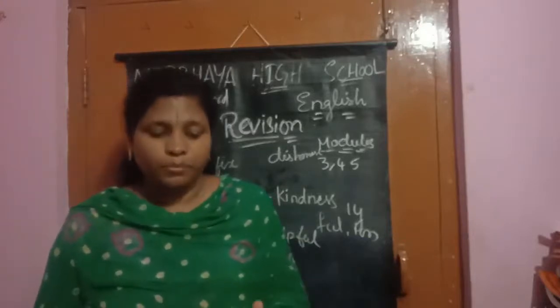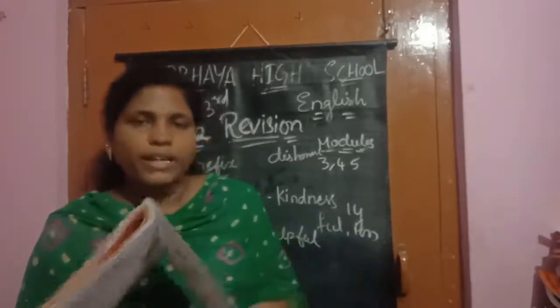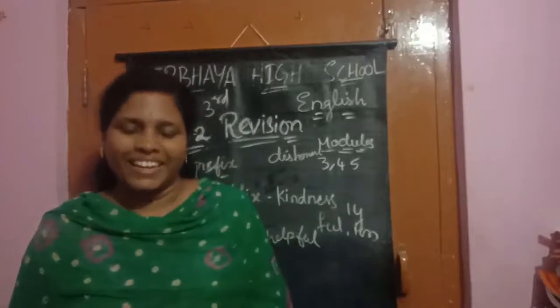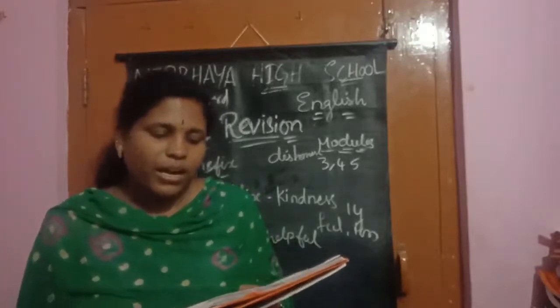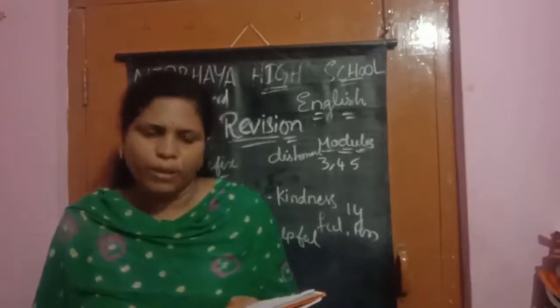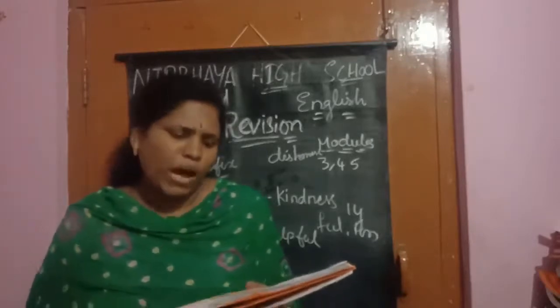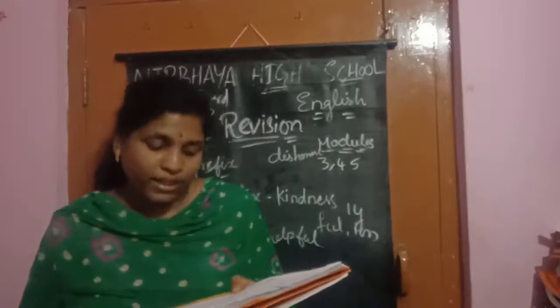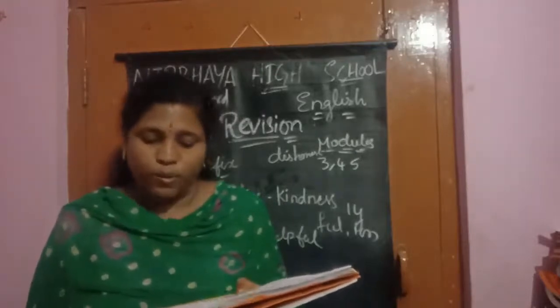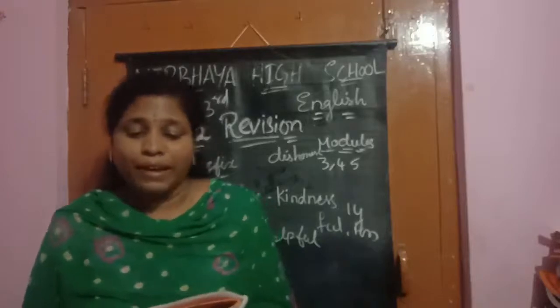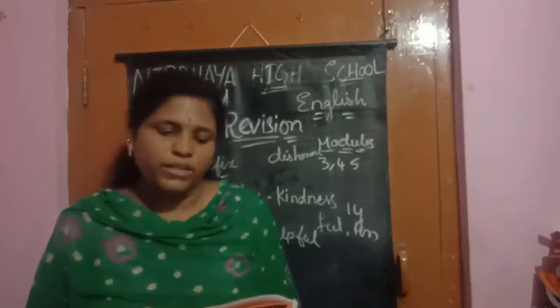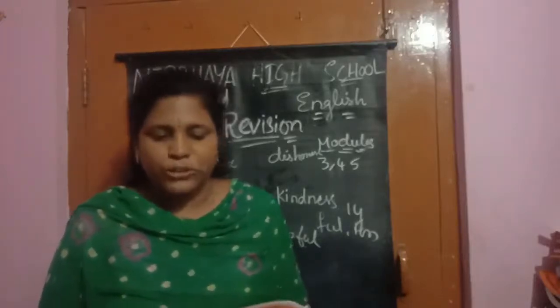Practice that. And what is the creative writing? Dialogue writing. Yes, children? Complete the dialogue between Karim and Sanjana. Karim says, "Hi Sanjana, how have you been?" Sanjana says, "Hello, I am fine. Karim, how are you?" Then Karim says, "I'm fine as well. What are you doing?" Sanjana says, "I'm making paper shapes. It is a lot of fun. It is also very easy. You should try it too."